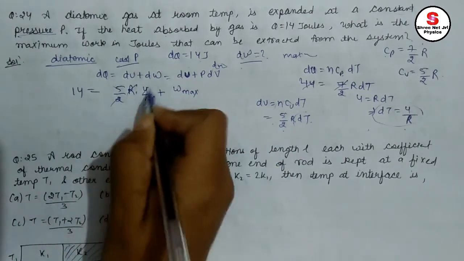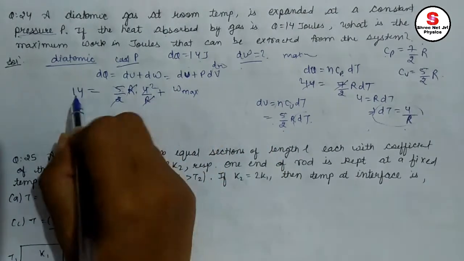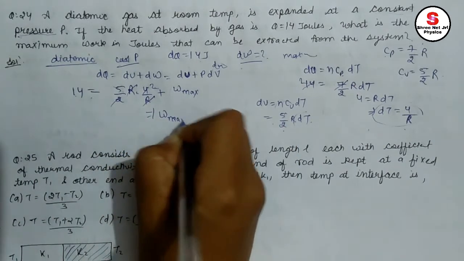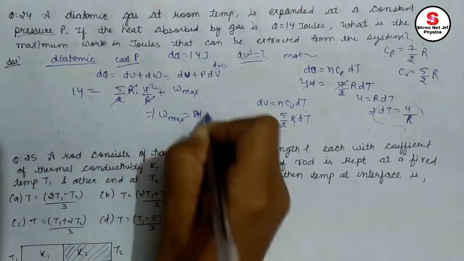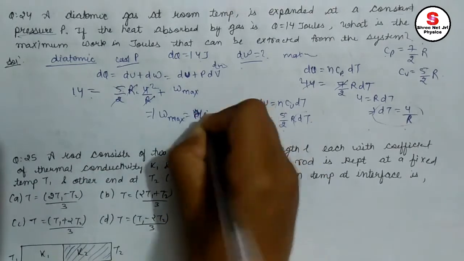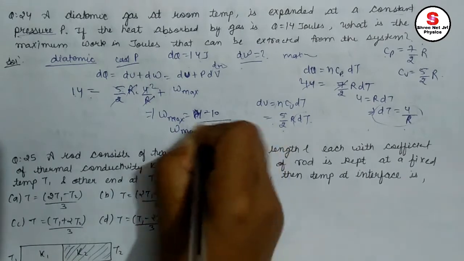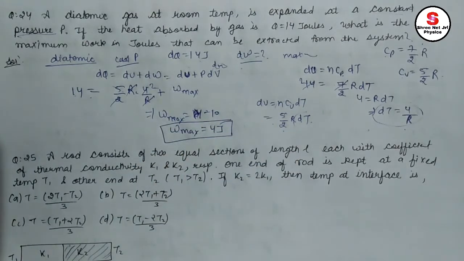R cancels out. It is 5 by 2 times 4, which is 10, and 14 minus 10 equals 4. So W maximum is equal to 4 joule. It is our right answer. I hope it's clear to you.